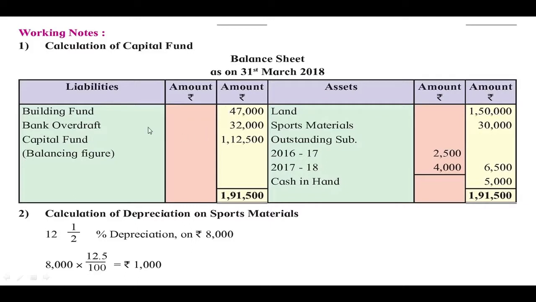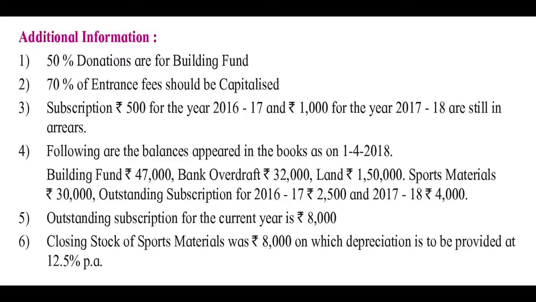Then all the assets are recorded under assets. So here you have to find out from these items which are the assets. Sports material is the asset. Then outstanding subscription is an asset because it is receivable in the future.